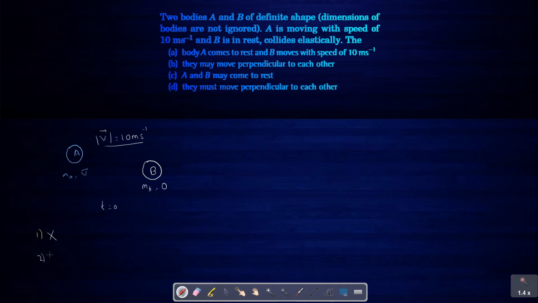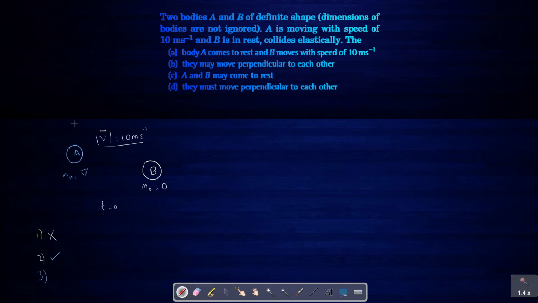So option 2, they may move perpendicularly to each other. Okay, if MA and MB are equal and the collision is not head-on, then they may move perpendicularly to each other, as we have seen in the previous question. So 2 can be correct, as it is given they may, and it is not a must condition, so it may be correct.